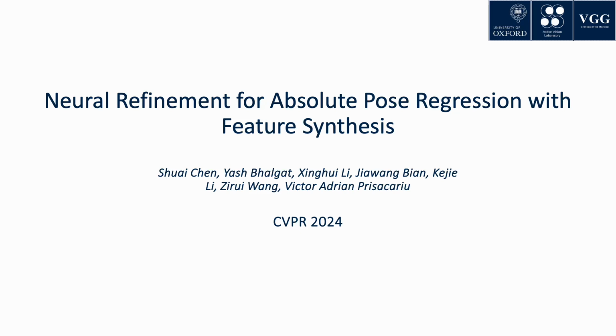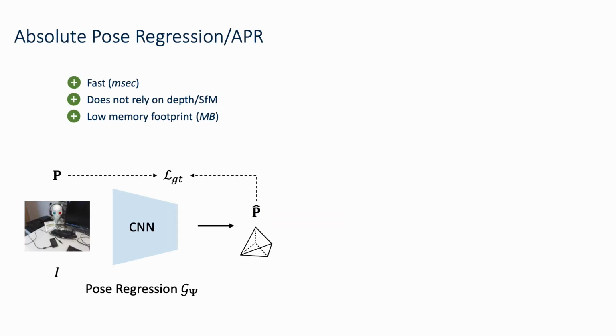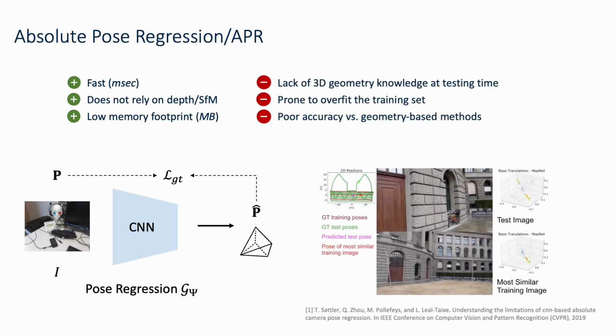Dear fellow scholars, in this video, we present our work on neural refinement for absolute pose regression with feature synthesis. Absolute pose regression, or APR, methods directly regress the camera pose with a single forward pass of a neural network. However, because of lacking explicit 3D priors, recent work has shown that APR approaches have trouble generalizing beyond their training data. They are also significantly less accurate than state-of-the-art geometry-based methods.